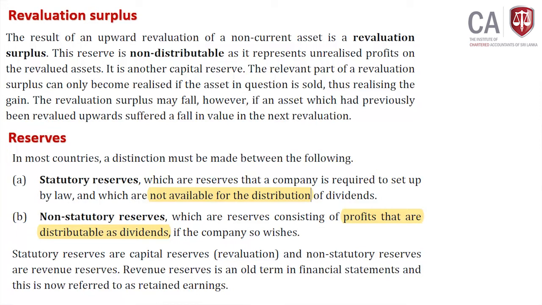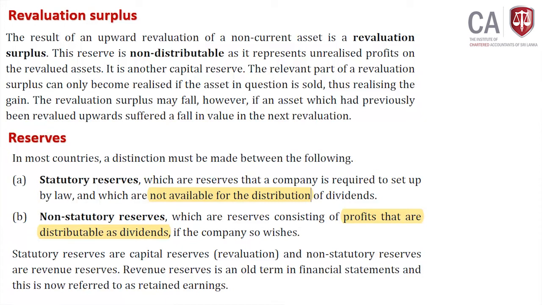Non-statutory means whatever the amounts you can distribute to shareholders, right. In short, statutory reserves are capital reserves, revaluation reserves, which cannot be distributed to shareholders. Non-statutory reserves are revenue reserves, which means retained earning.